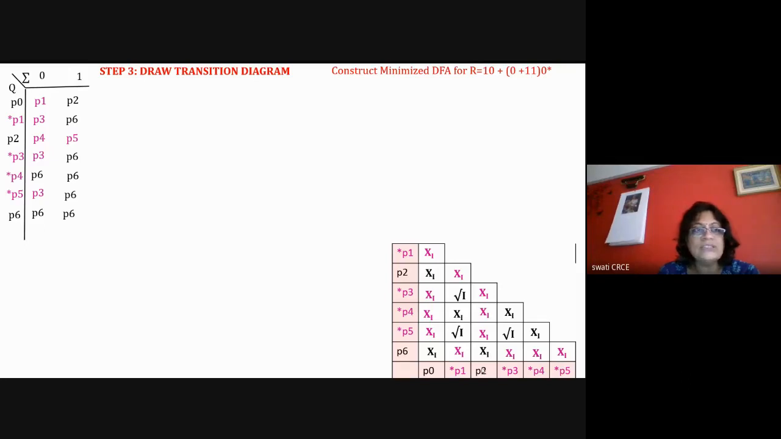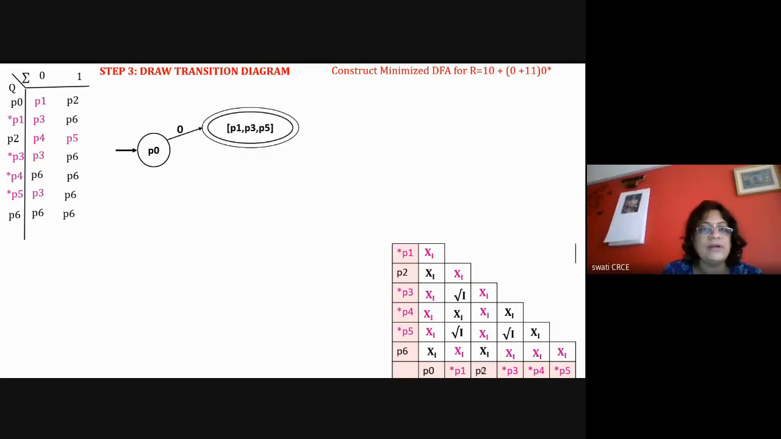So for drawing the transition diagram, start from P0. P1, P3, P5 are equivalent. So P0 with 0 is going to P1, P3, P5 because I'm combining P1 with P3 and P5. So they are combined together. With 0 it is going to that state. With 1 it goes to P2.